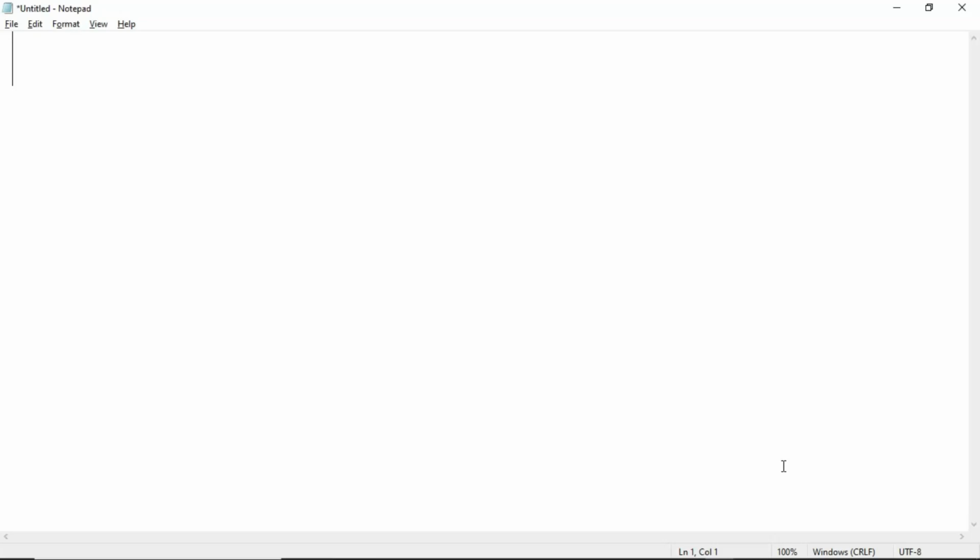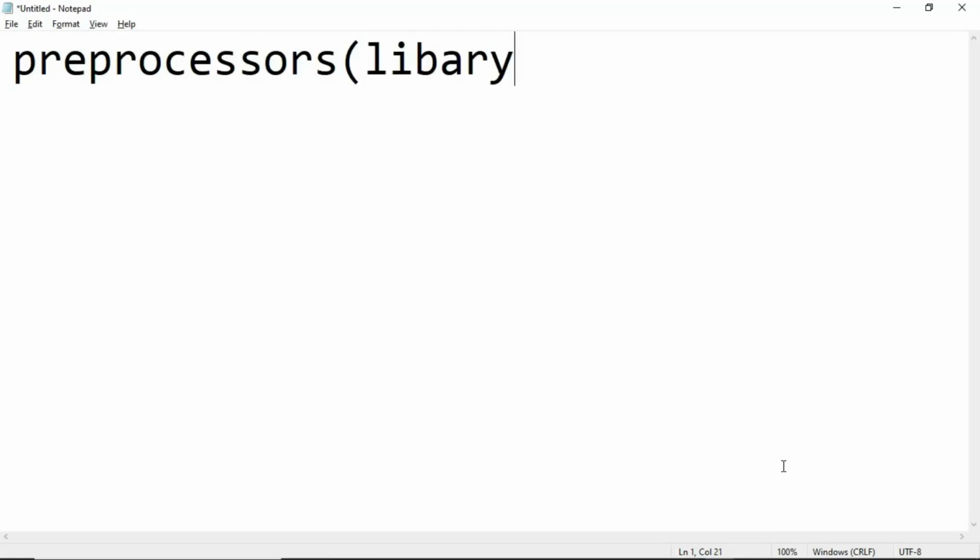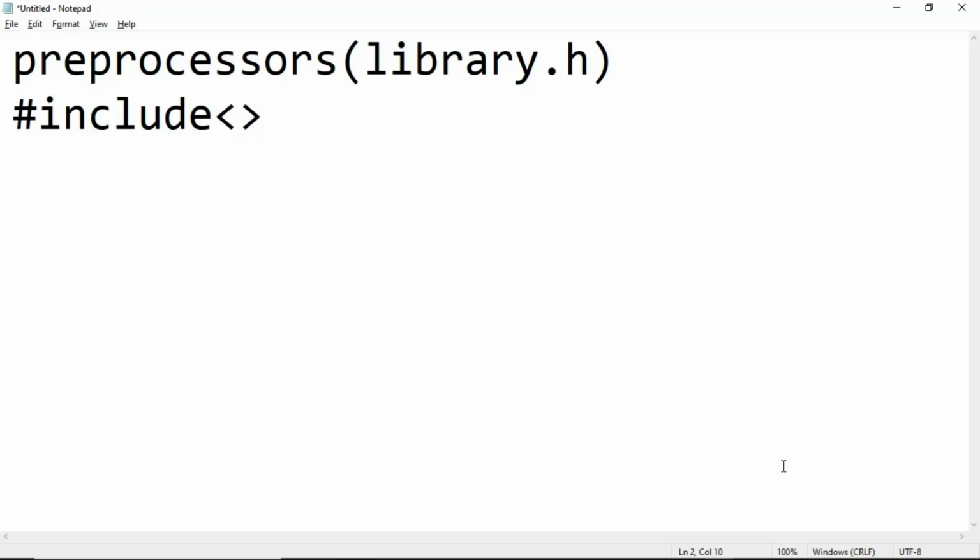Our preprocessors, also known as our library headers. To include these is very easy. All you have to do is say hashtag include, then you open a tag. Within this tag you include the library which you want to use, and there are tons of libraries, tons of preprocessors. Some are built into your compiler, some you are going to have to install directly.